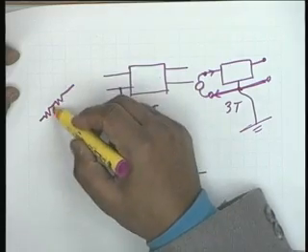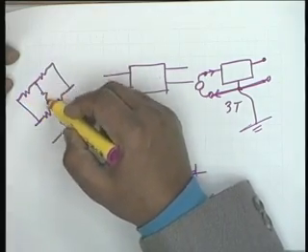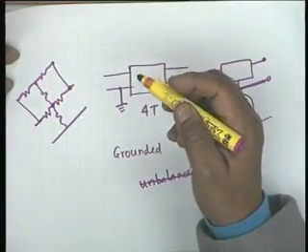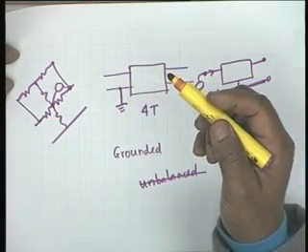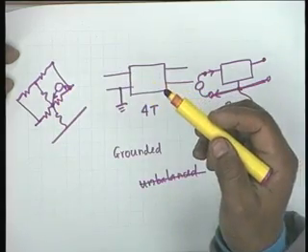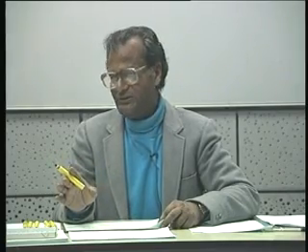Suppose I have a complicated network like this, and let us say this terminal and this terminal do not form a port. But I can connect a source, then the current entering here must be the current leaving here. I can force two terminals to become ports, but that is not the issue. A network has to be meaningful. It has to serve a particular purpose, so it is designed, and the ports are well identified in advance of the design.